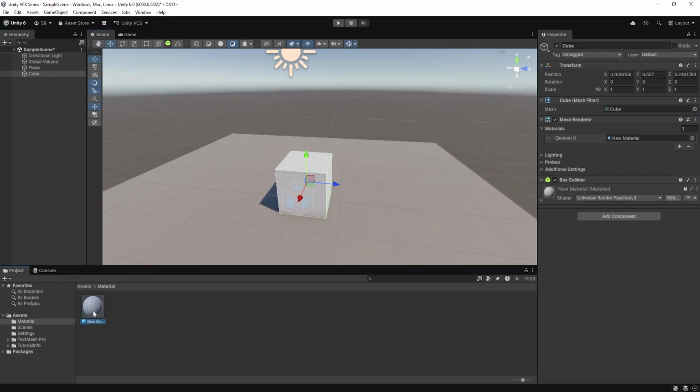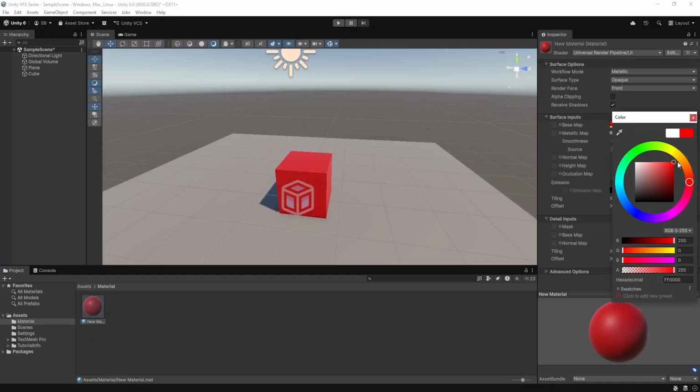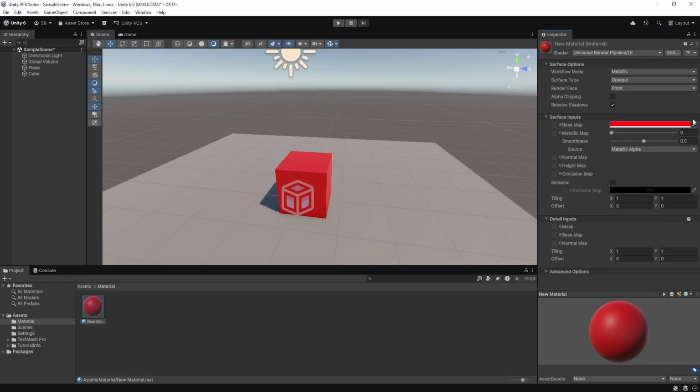Now we'll see just two settings, the base color and the emission map. First we'll see the base color. We'll change the color. You can see when you change the base color, your cube's color is changing. See, now it is red. So this is the base color.